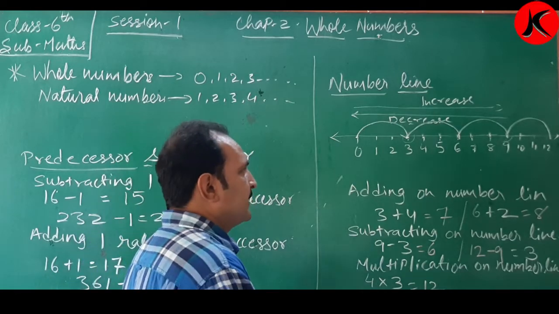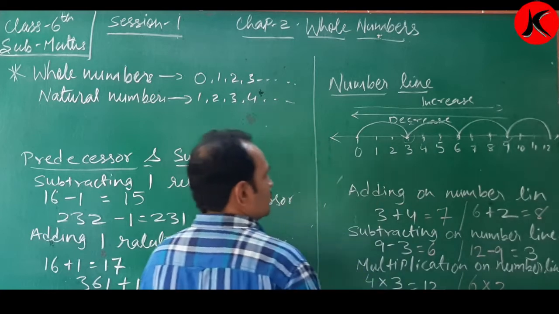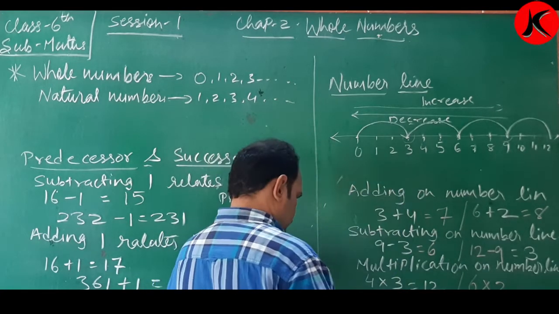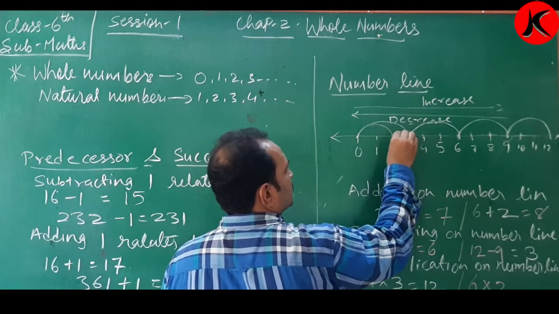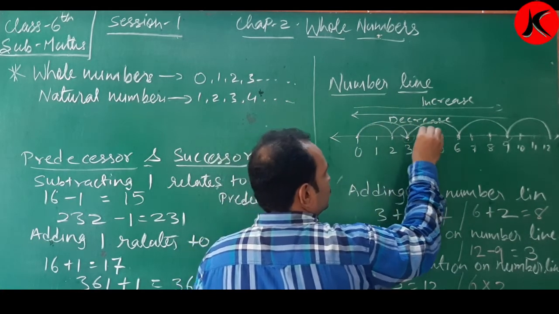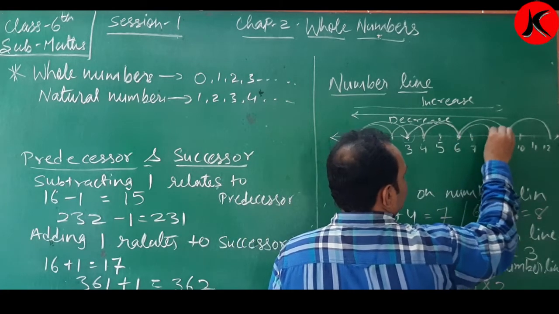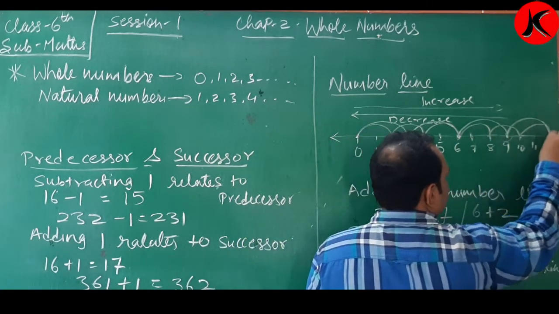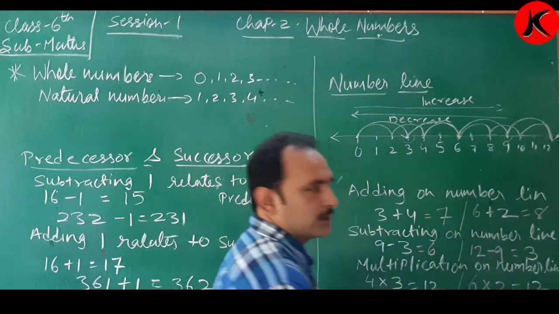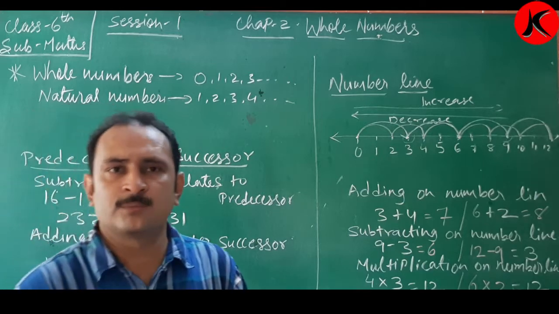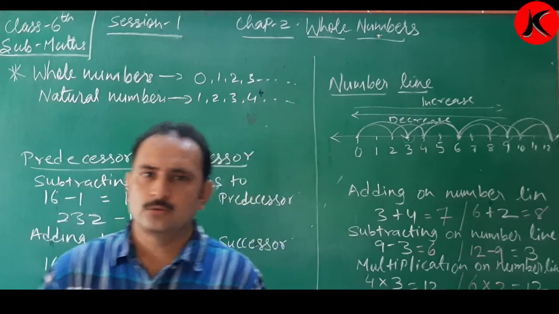Suppose I take 6 times 2. Jump 6 times, 2 steps each. Again start from 0. 1, 2, one time. 1, 2, two times. Three times. Four times. Five times and six times. 6 twos are 12. Is it clear about this introduction part, children? Okay, next we will see the exercise now.